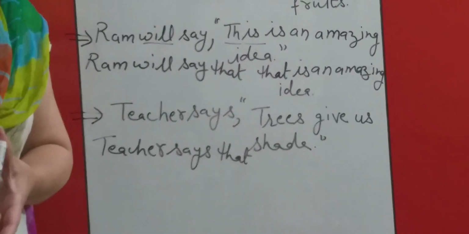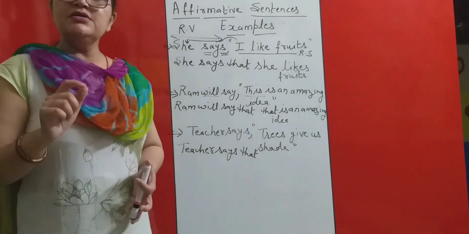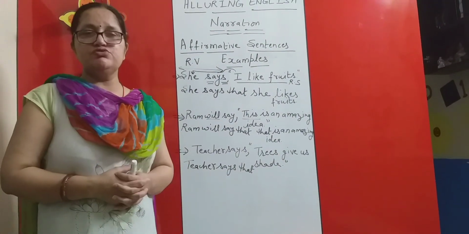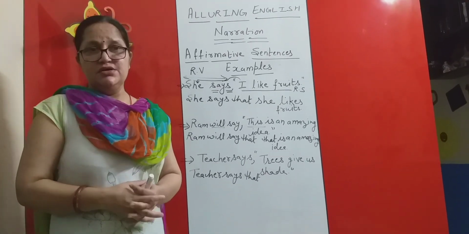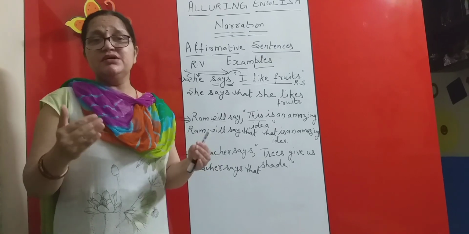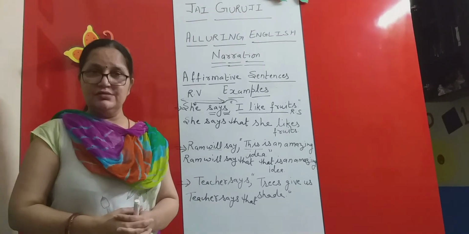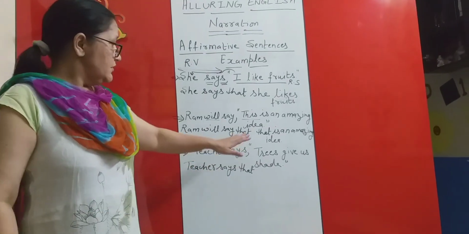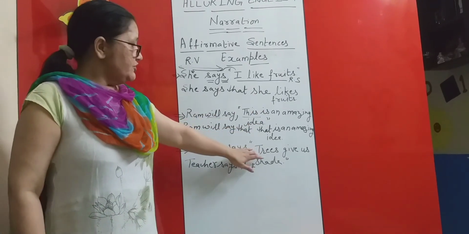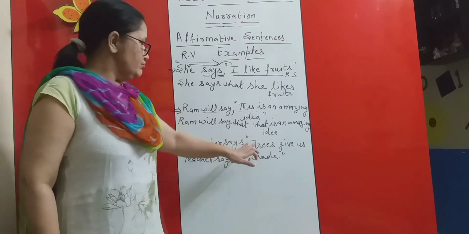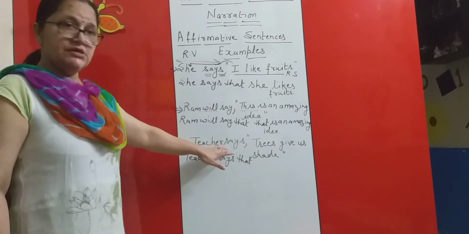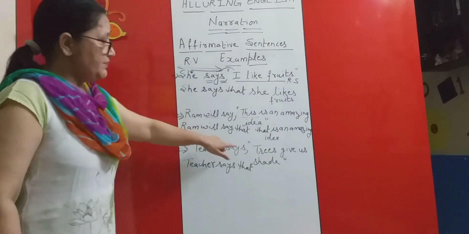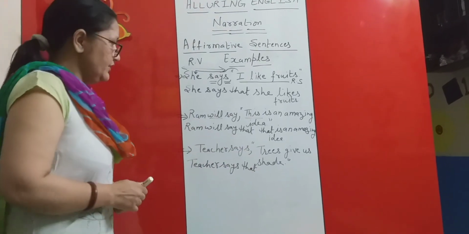In the same way, there are 24 hours in a day. So, universal truth. Sun rises in the east. It is again universal truth. So I hope you will be able to demarcate the difference between the universal truth and the permanent truth. So because my reported speech is a truth and because my reporting verb is in present tense, I am not changing this particular speech which is reporting speech.